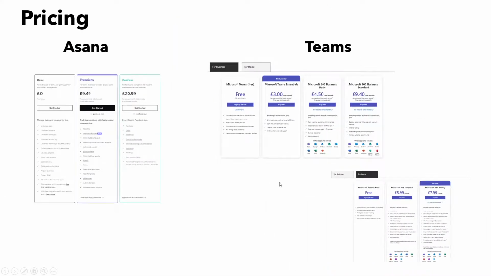But in terms of pricing, they're actually quite evenly matched. Asana, the free plan, definitely does more. Otherwise, you're looking at a similar price really. In some respects, Asana is more expensive, but personally, I think Asana's probably got a better pricing plan on the whole.